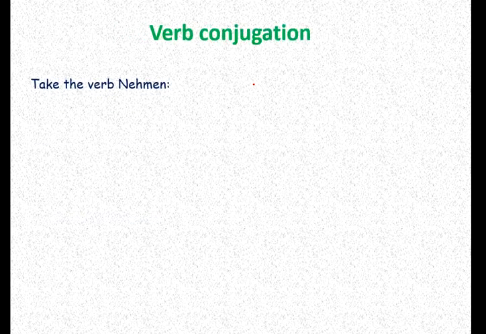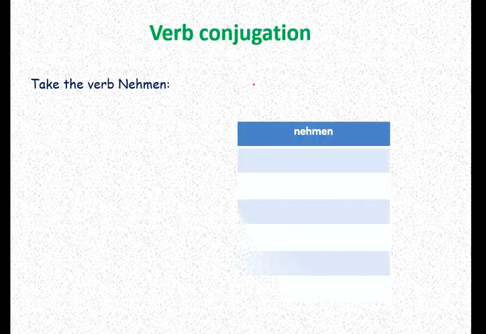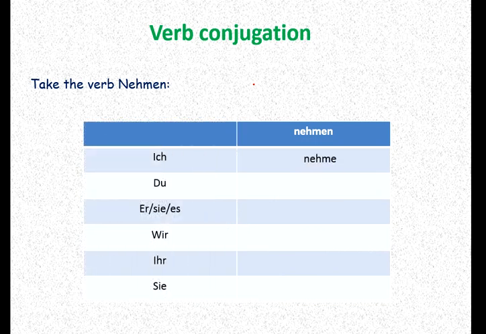Now take the verb nehmen. It follows a different pattern, but all others are the same. Only du and er, sie, es change: du nimmst, er nimmt. All others follow as we do in regular verbs. These two are the change here.